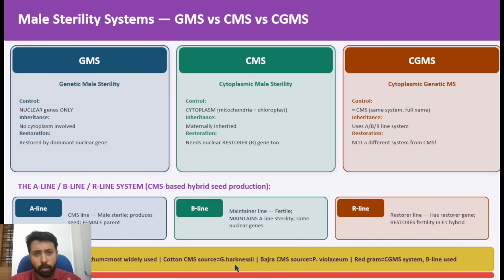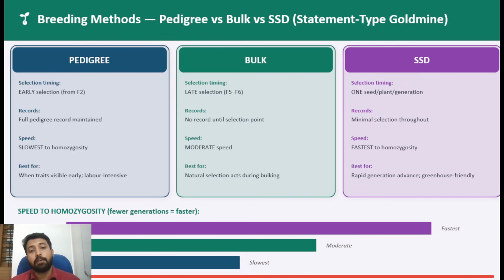Not only this, there are more important male sterility source cytoplasms in main crops: maize, sorghum, rice. You should know which species has that particular cytoplasm. Make a table of all this and study well. Clear?